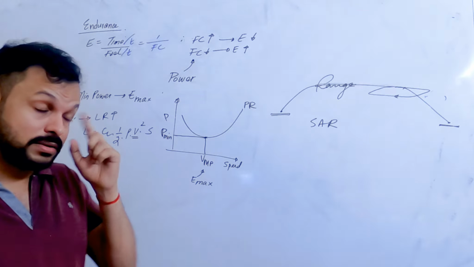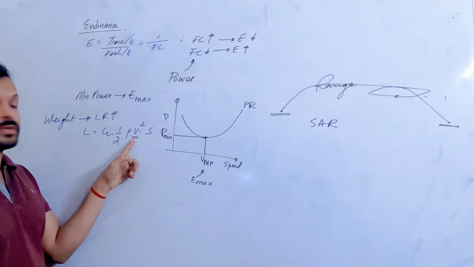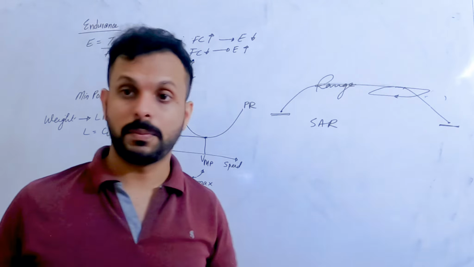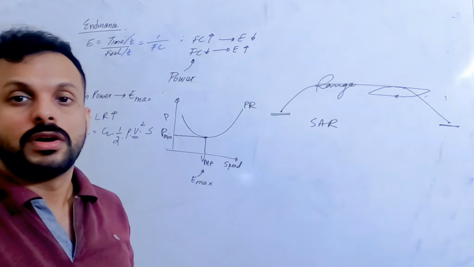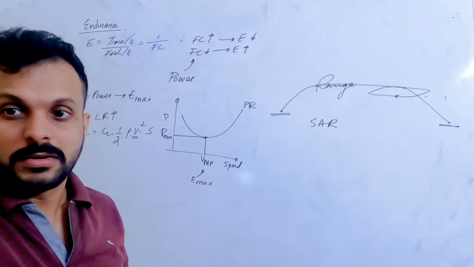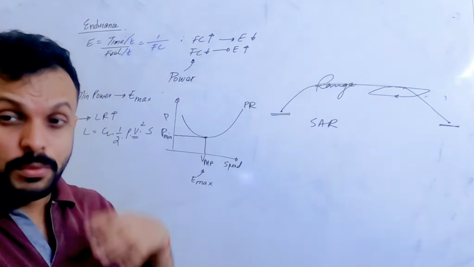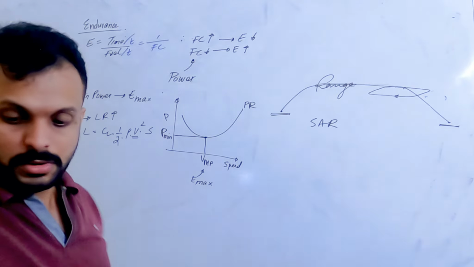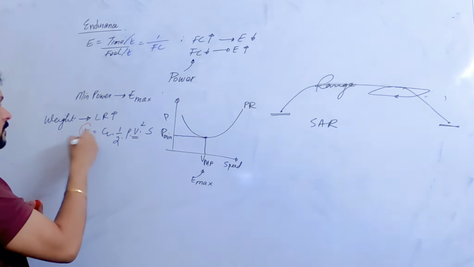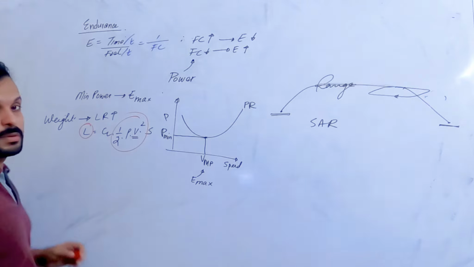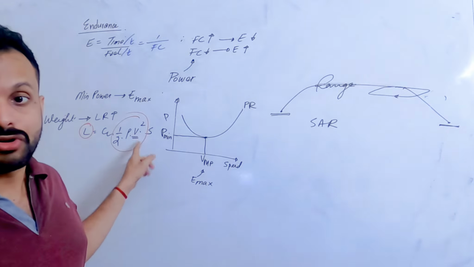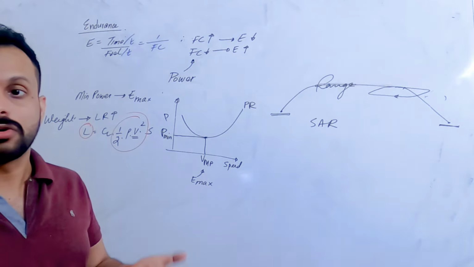Now what happens when I increase my speed to produce more lift? We're talking about indicated airspeed. You need more lift, which means I need more indicated airspeed, more dynamic pressure is required, right? How can I increase my dynamic pressure? The only parameter I can control within dynamic pressure is V. I cannot control density.